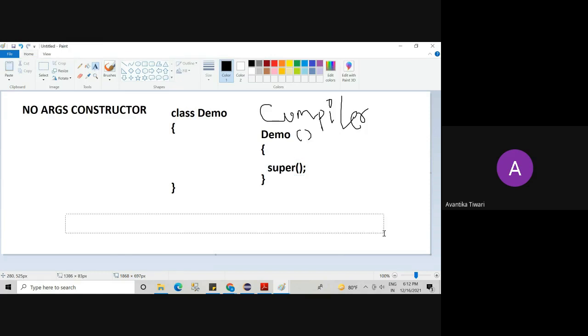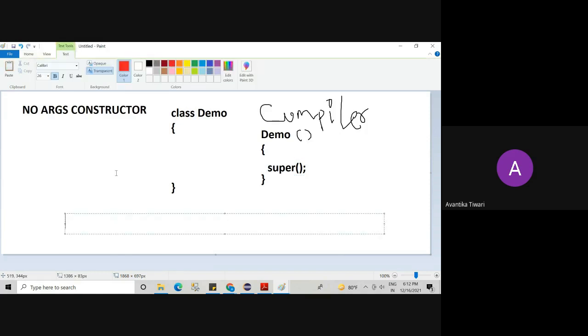I'm writing it here. Only one statement: super, round brackets, semicolon. The meaning is no argument call to superclass.